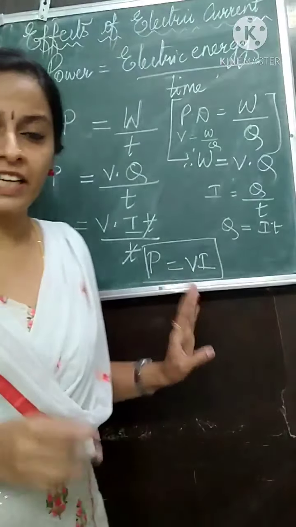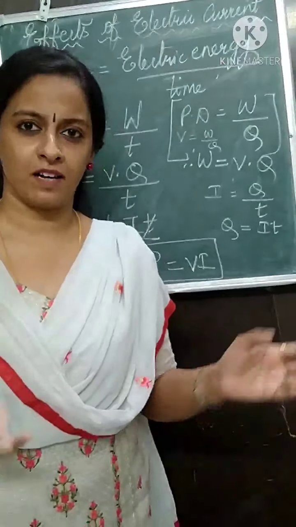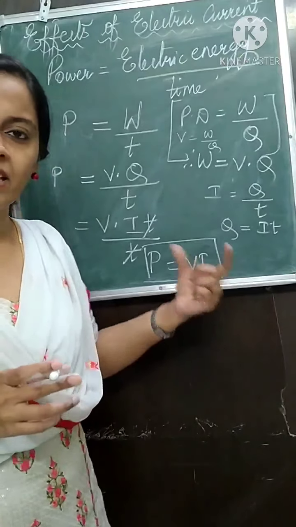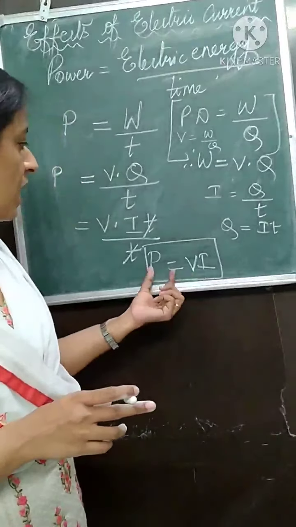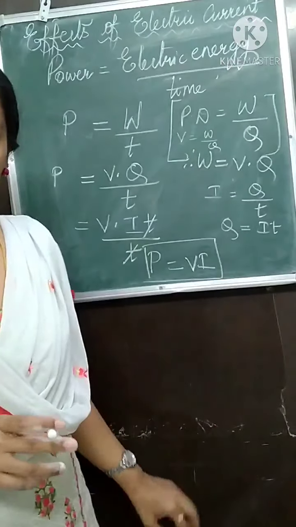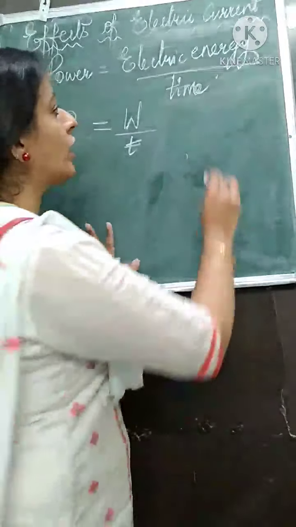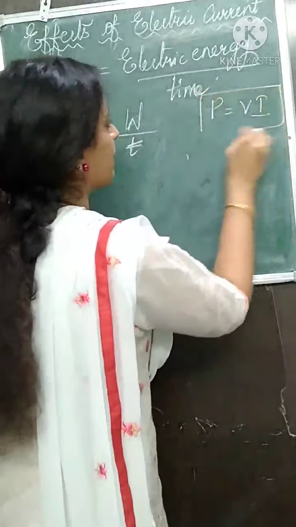When I remember the board exam, this was one favorite question. Calculate the power. Potential difference will be given in volts, current will be given. Calculate the electrical power consumed. You will use the formula P is equal to VI. So highlight that formula, the one formula that we got, P is equal to VI. I will highlight it here and keep it aside.